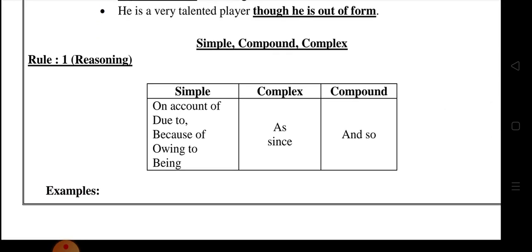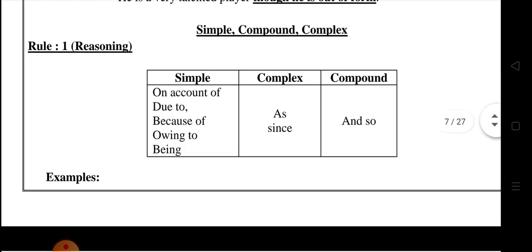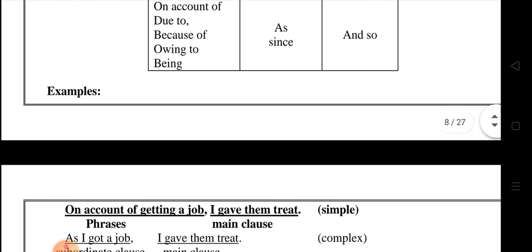The simple is the simple conjunctions. Already we know conjunctions are 3: coordinating conjunction, subordinating conjunction and correlative conjunctions. In the simple, the conjunctions are on account of, due to, because of, owing to, being. In the complex, as and since. In the compound sentence we just write and so. Now see the examples for this type.